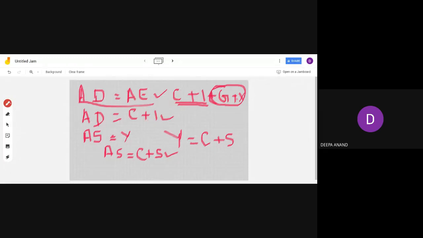AD is equal to C plus I, all the types of expenditure together. So here two sectors, so C plus I. AS is equal to national income. Y is equal to C plus S. So AS is equal to C plus S. Now, we write all these equations. You have to have a notebook and pen with you because you are going to do the problems. I will check the notebook also.